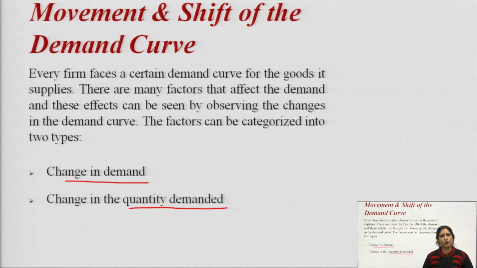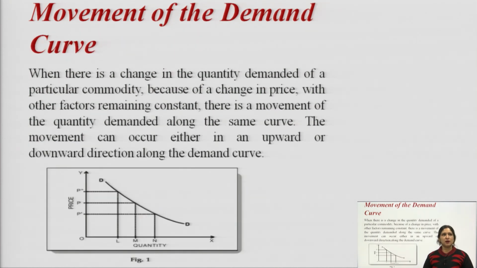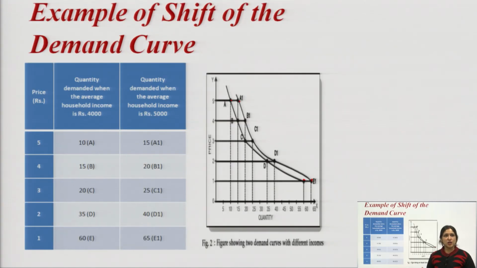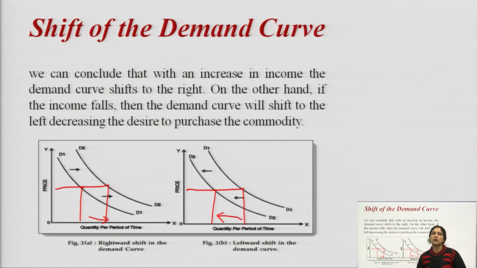Then we discussed movement and shift in the demand curve, which is due to change in quantity demanded and change in demand respectively. Change in demand is due to factors other than price, and change in quantity demanded is due to the law of demand being applicable. In movement, we have only one demand curve and there is movement on the same demand curve from upward to downward. In case of shift, we have an altogether shift of the demand curve from one place to another.